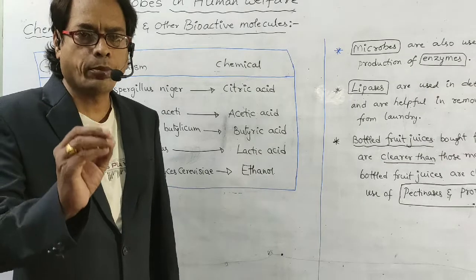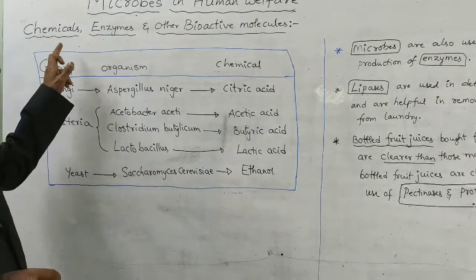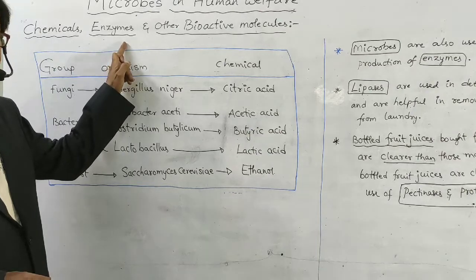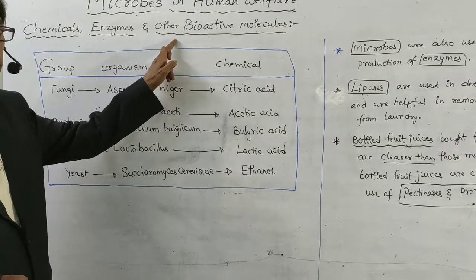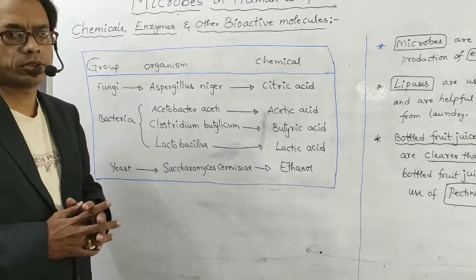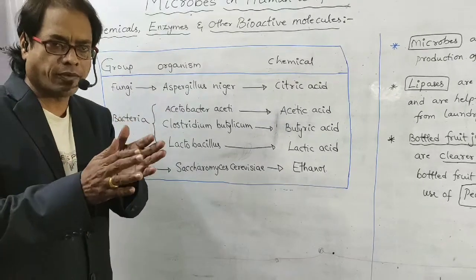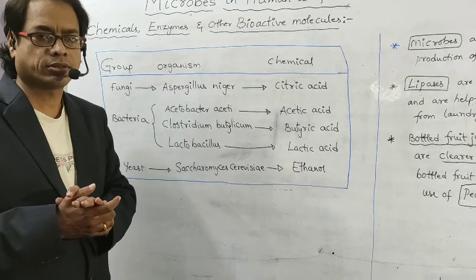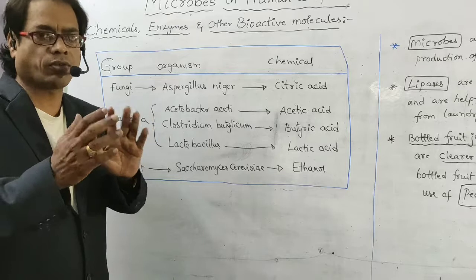Now I am going to explain chemicals, enzymes and other bioactive molecules. That means there are different types of chemicals and organisms involved.